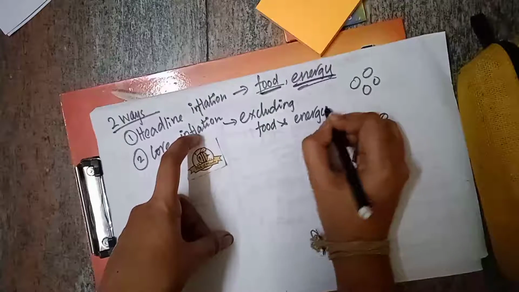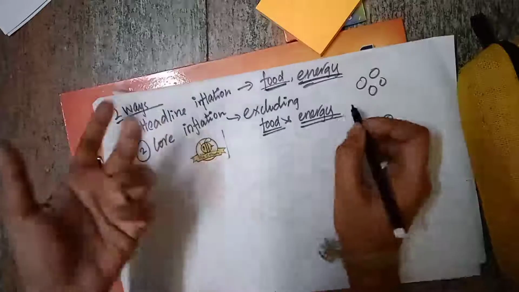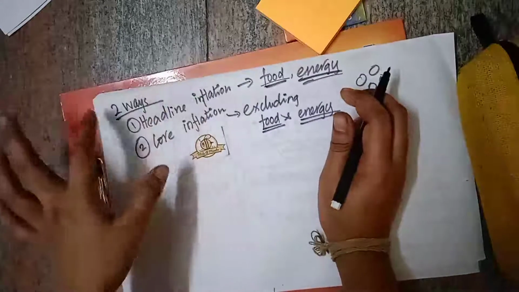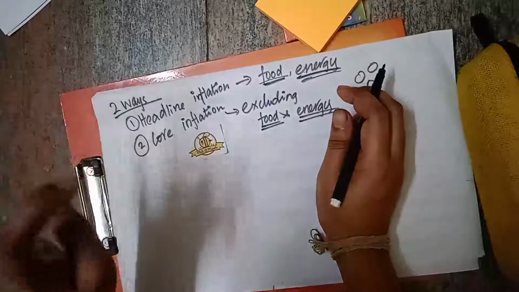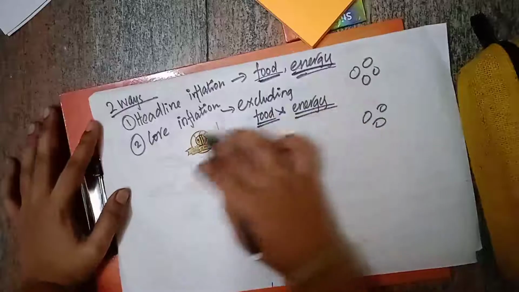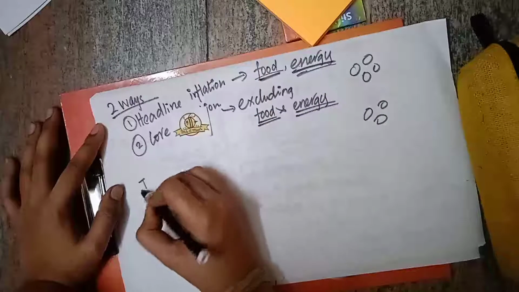Because food and energy are more volatile, they have more inflation. If we add food and energy, it is called headline inflation. If we exclude food and energy, it is called core inflation. There are two ways to measure inflation, the inflation measuring methods.